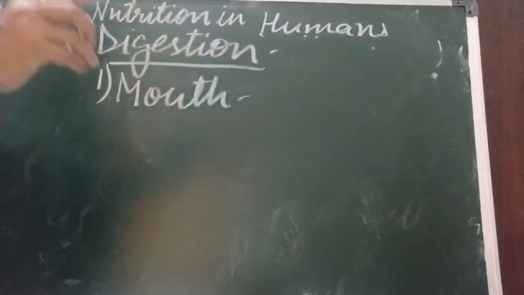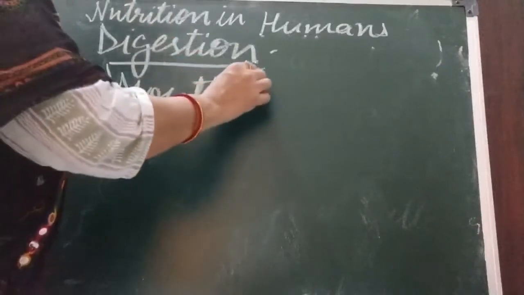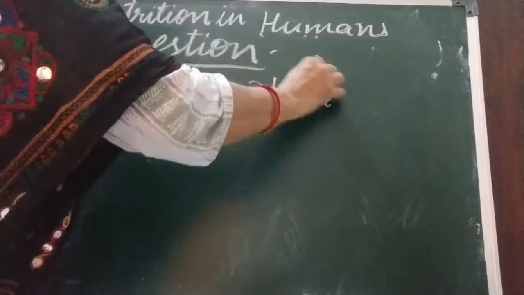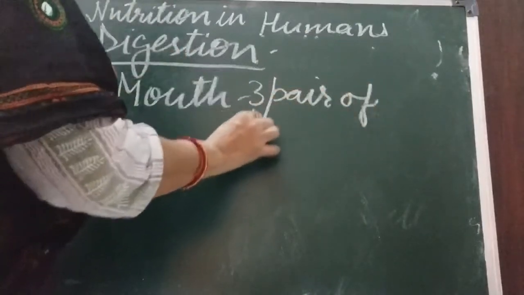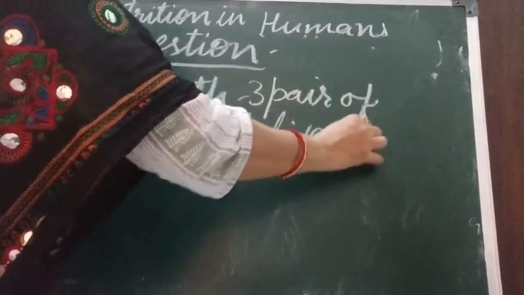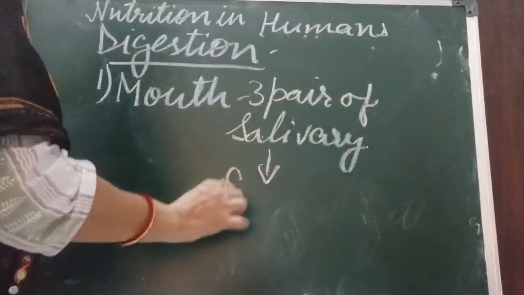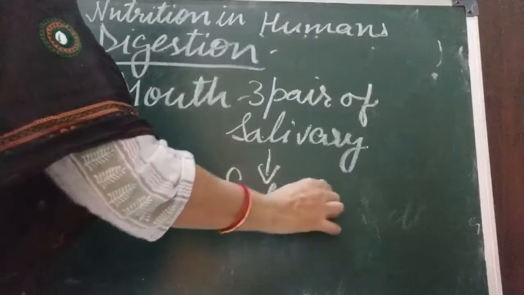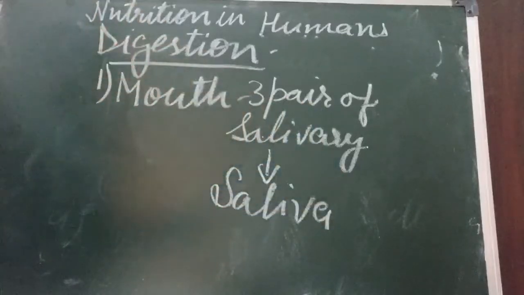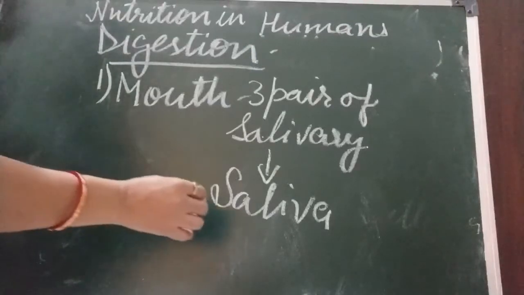In mouth, there are 3 pairs of salivary gland. These salivary glands secrete saliva. What is the function of saliva? 2 functions. First, it mixes with the food. This saliva contains enzyme salivary amylase, and that breaks starch into sugar.